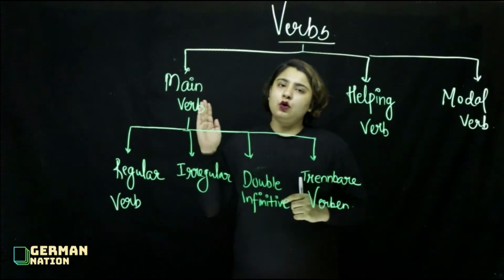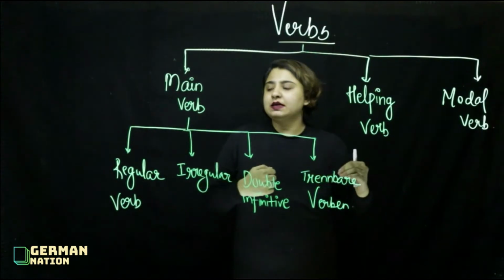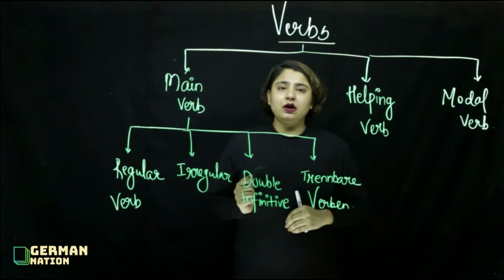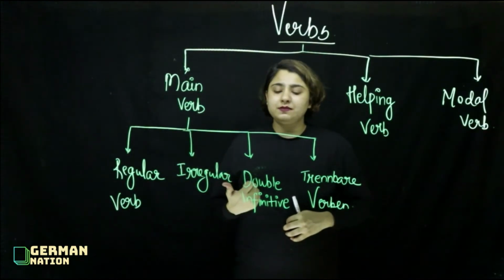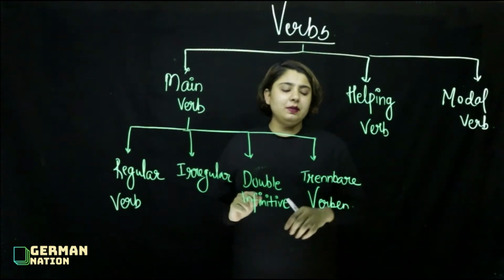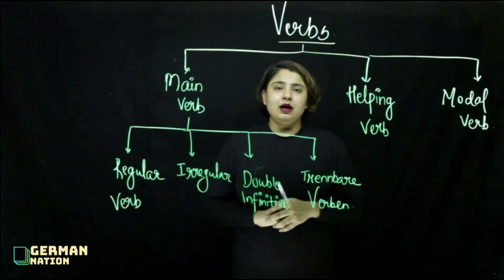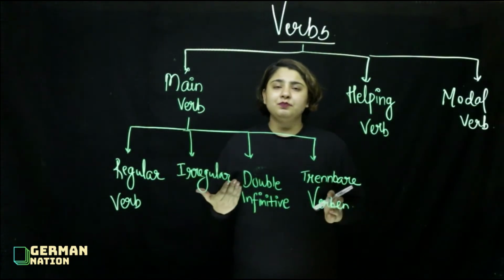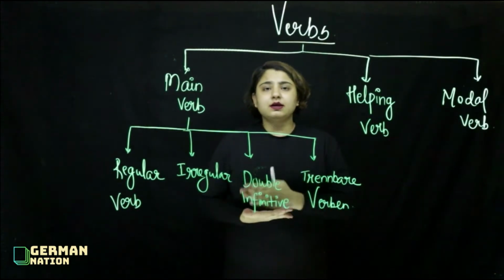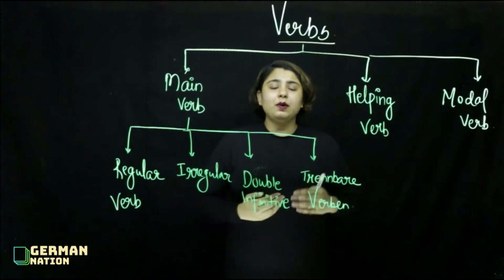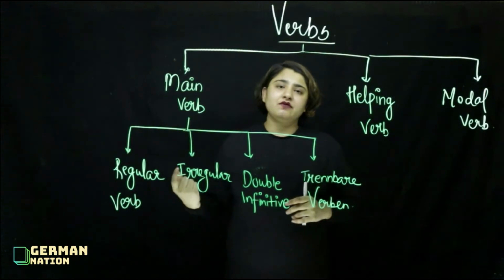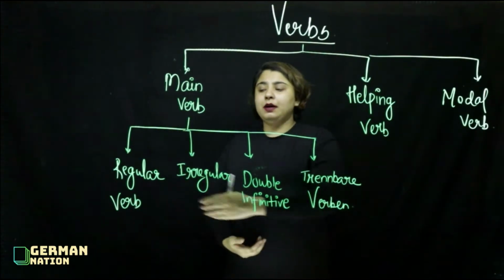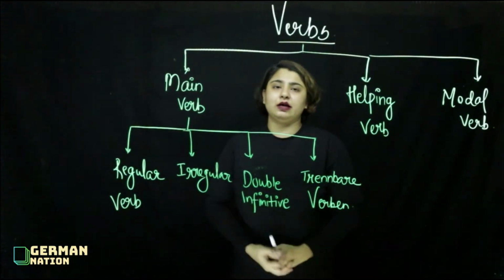However, main verb is also distributed under different categories that I've written here. Regular verb, irregular verb, that are also known as weak verb and strong verb. Double infinitive verb and trennbare verb. This is the whole classification of verbs that we have in German. I have also distributed this video in parts so as to make you understand each and every verb in detail. Mainly in this lesson, we will talk about regular verb and irregular verb.